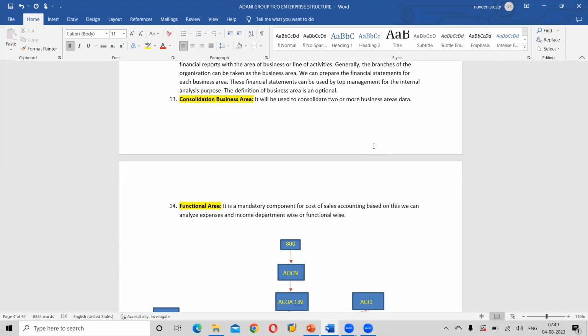If the client is saying something about his organization structure because he has already done it in other ERPs rather than SAP, he will start from there. If you don't understand what is controlling area, what is functional area, what is credit control area, then it would be a challenge, a lot of challenges. In real time, people are facing these challenges.